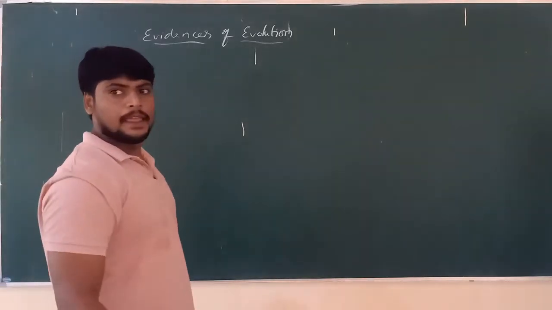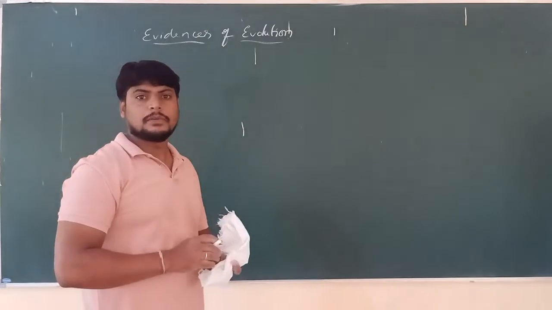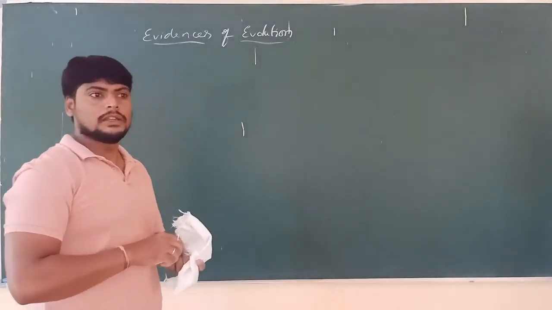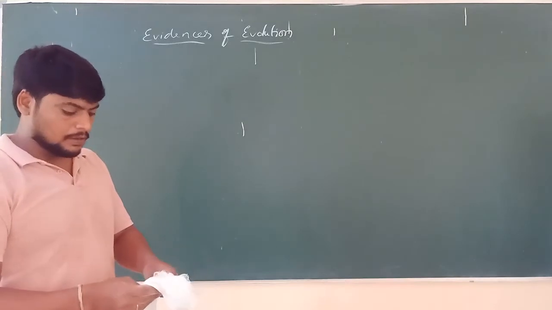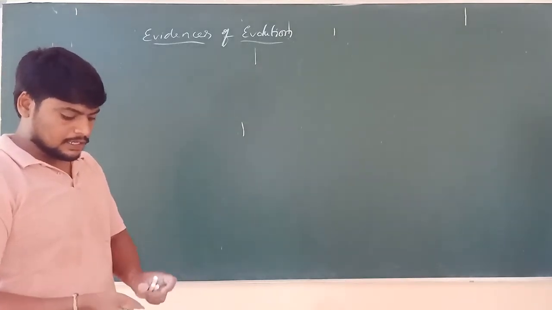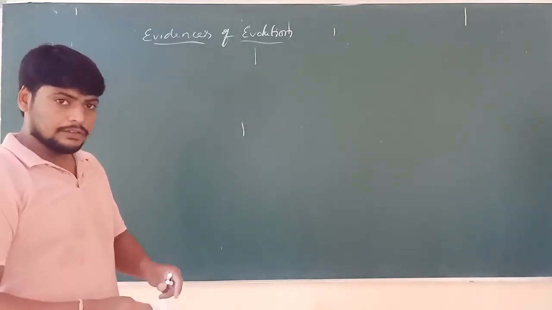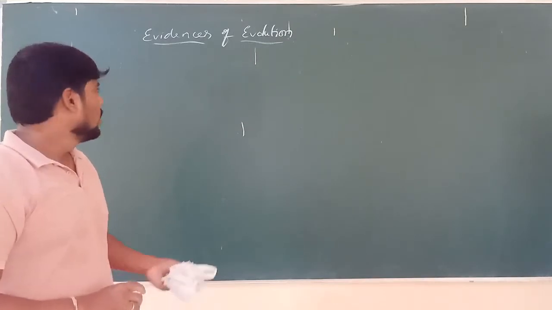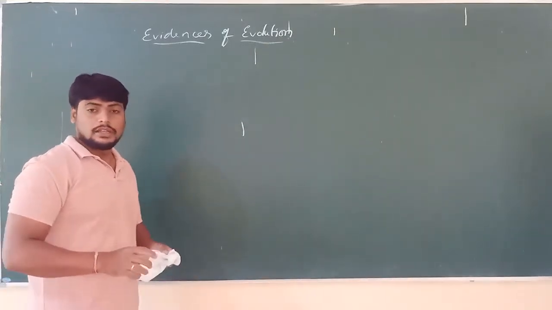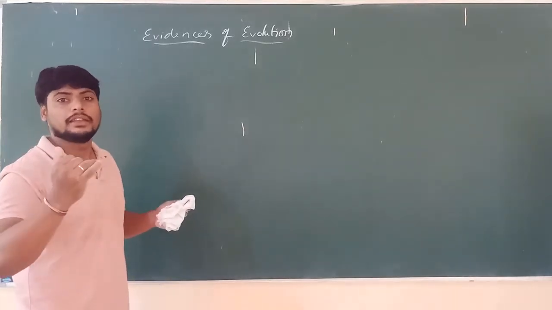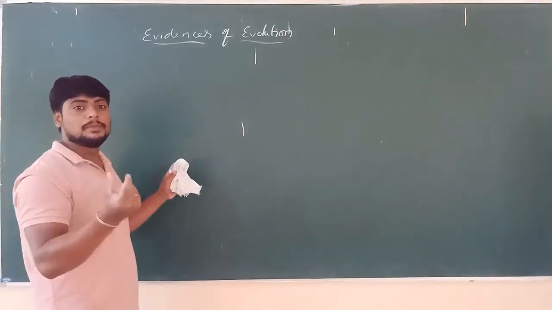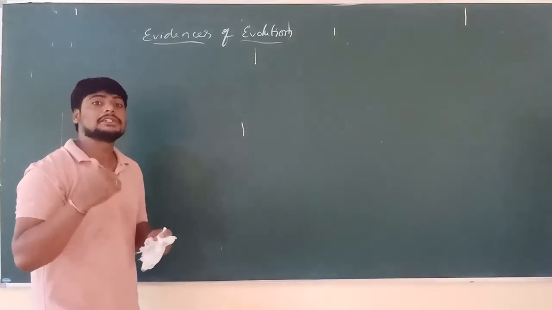Good morning students. In the last class we discussed evolution and also some matters of speciation and their explanation. Now in this class we are going to discuss evidences of evolution. How do we come to know whether evolution has occurred, that is, whether organization has occurred from simplicity to complexity?